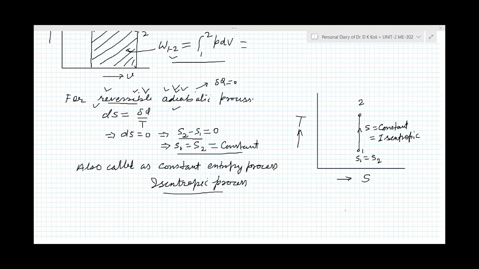But in this process heat transfer is there. So this process is a constant entropy or isentropic process, but it is not reversible and adiabatic, because there is some heat transfer, and in a reversible adiabatic process there is no heat transfer. So a process which is isentropic is not necessarily a reversible adiabatic process too. I think now it will be clear to you.